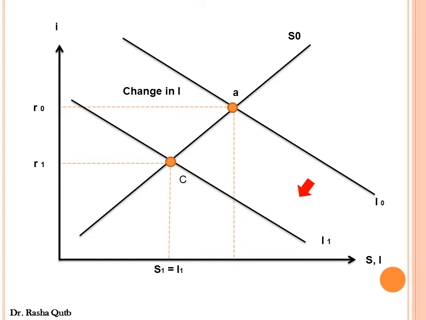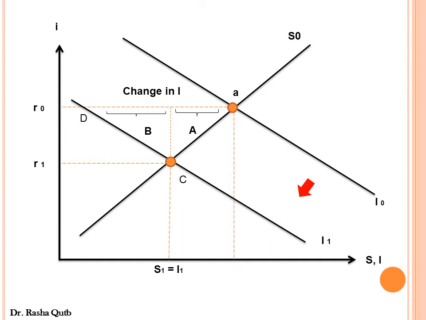This is shown graphically by distance A and distance B. Distance A, or the movement from point A to point C, is the reduction in saving due to the reduction in interest rate. This reduction in saving is the same as an increase in consumption. They are the same meaning. Reduction in saving equals increase in consumption.